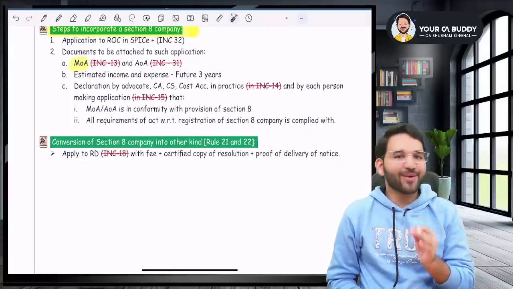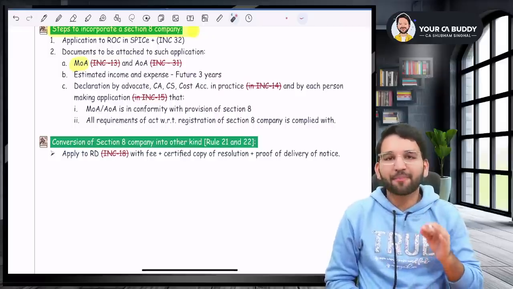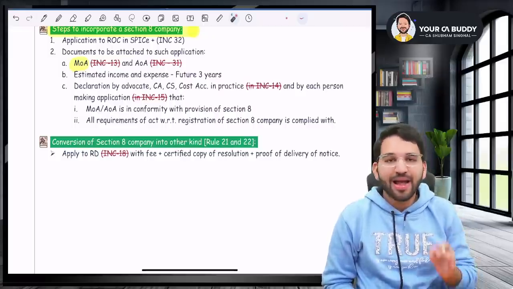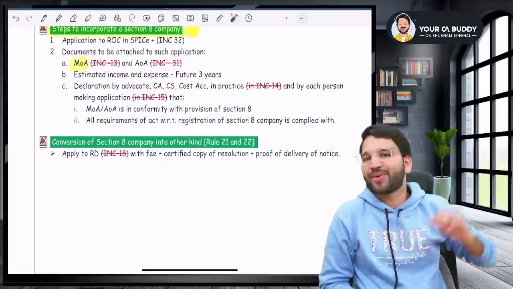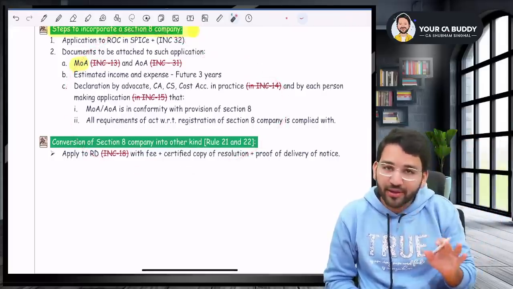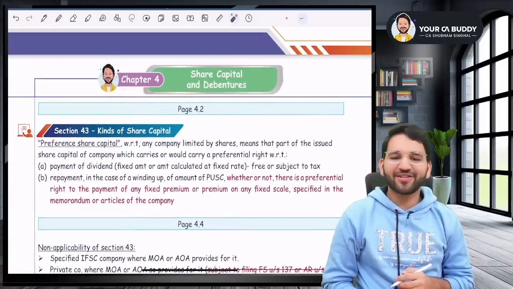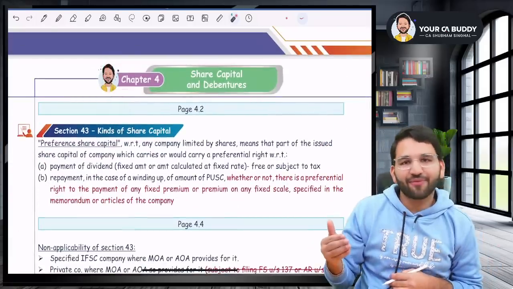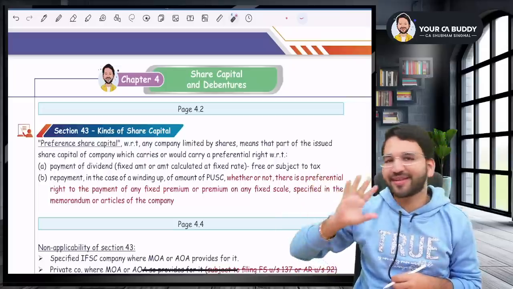I keep on telling you in the class, form numbers and case laws are not the prime focus of the institute anymore. And it is very much evident from the Jan 25 paper, September 24 paper, May 24 paper. It is very much evident that form numbers should not be bothering you. Coming to the next chapter, straight away to share capital and debentures. Let me repeat one thing again. There are no major amendments. There is only good news, there is no bad news.